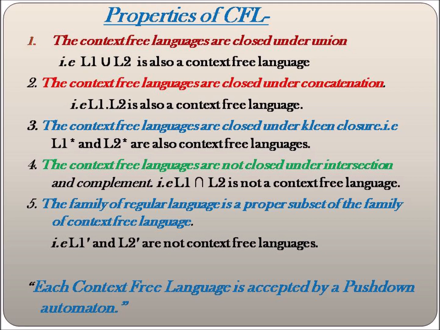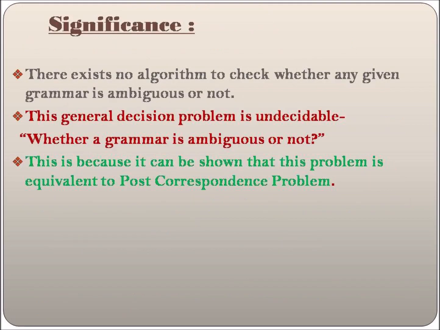Hence we need to understand context-free grammar, a very important aspect to understand the different capabilities of theory of computation, especially the automata which have some memory power. Those are the significance of context-free grammar. There exists no algorithm to check whether any given grammar is ambiguous or not, and hence understanding context-free grammar is a very crucial aspect for all of us.